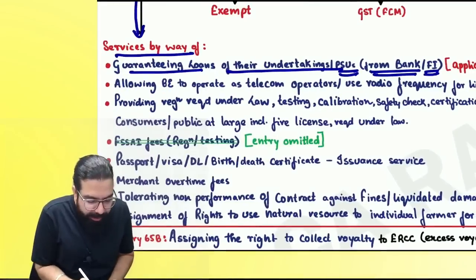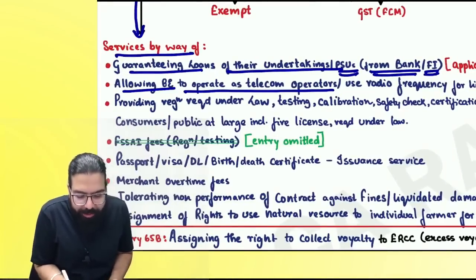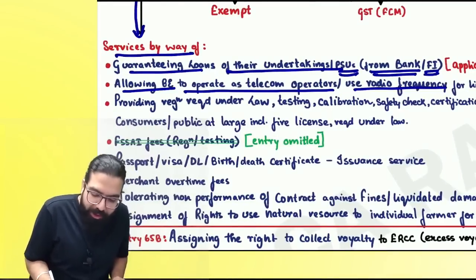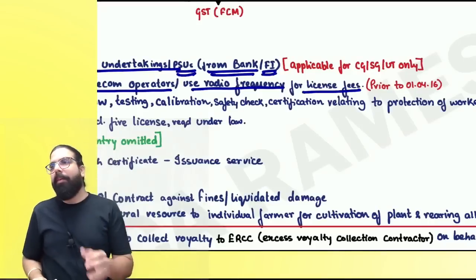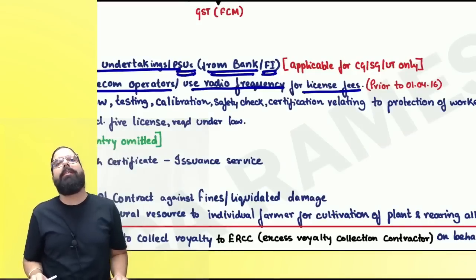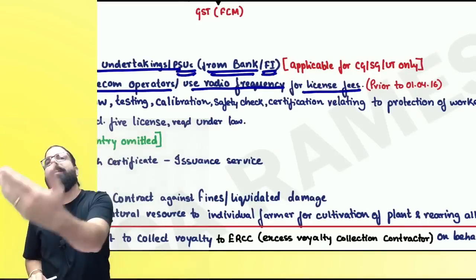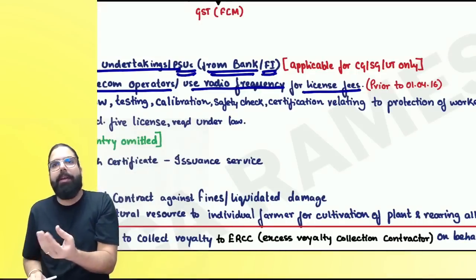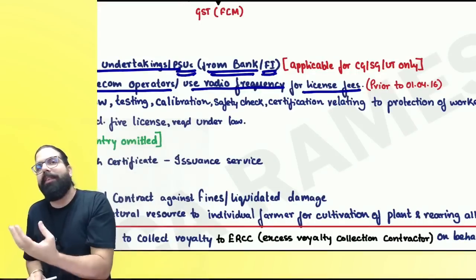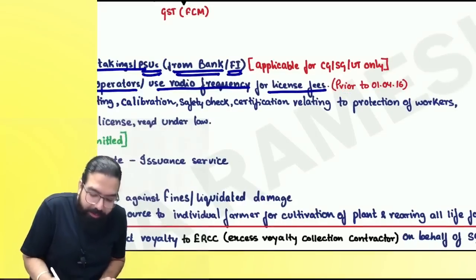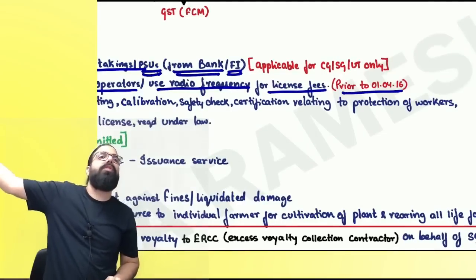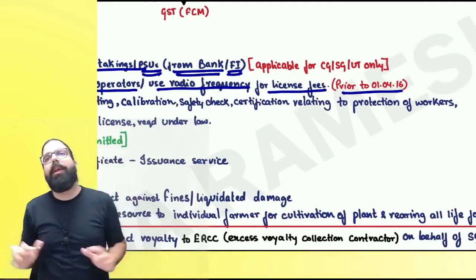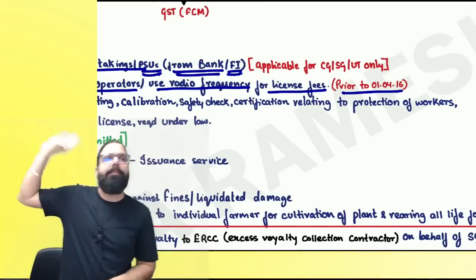The next one over here is allowing business entities to operate as telecom operators or use radio frequency for a license fees. Baba, when government is going ahead and charging a license fees for allowing the business entities like Reliance to go ahead and operate as telecom operator. Are we clear, everyone? So for that, those license, they are going ahead and telling whatever the agreements were prior to 1/4/2016, for those agreements, they have gone ahead and told GST has been exempted.